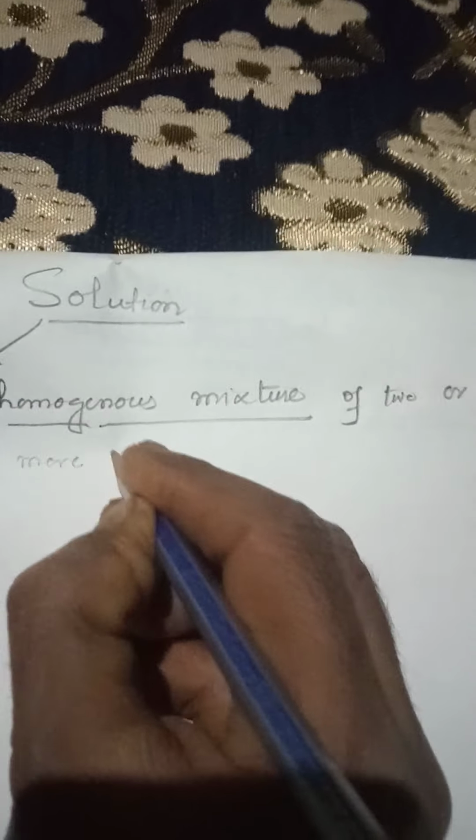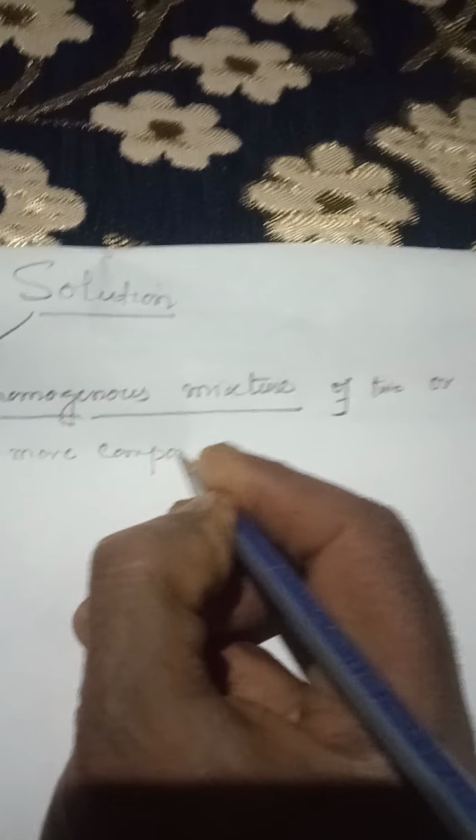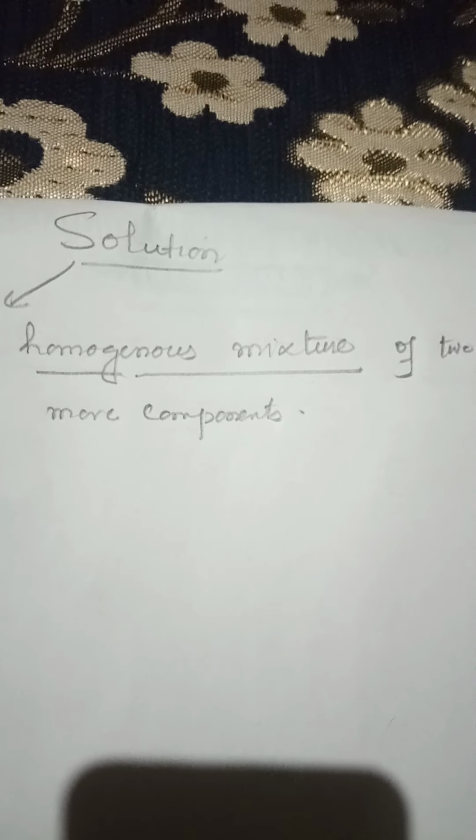Solution is also a homogeneous mixture of two or more components. That is, when we mix different components and they form a homogeneous mixture, that homogeneous mixture we more correctly call a solution. And a solution is mostly composed of two components.